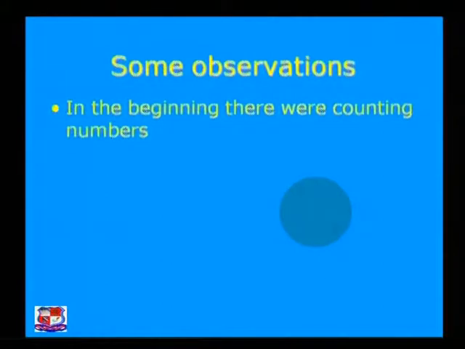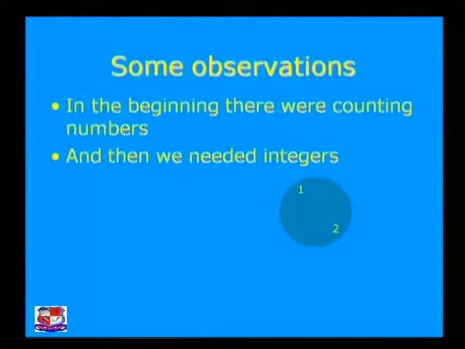Let us look at the PPT. These are some observations for the complex numbers. First, in the beginning there were only the counting numbers, that means the natural numbers, that is 1, 2, 3, 4.